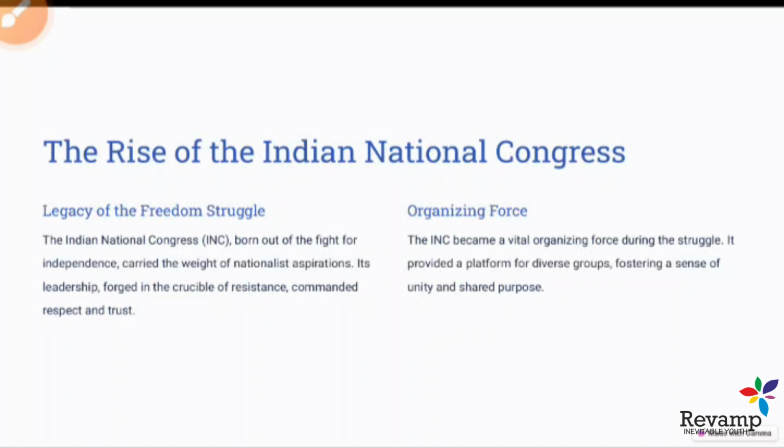And the second one is its organizing force. The Indian National Congress was very well organized because, as we know, it shared an identity, it shared a purpose that we will come together as a nation and we will together fight against the British. So it played a very important role in organizing the country into a national identity. That national identity was even reflected in Congress ideology and Congress policies also. So this is one of the other reasons for the rise of the Indian National Congress.